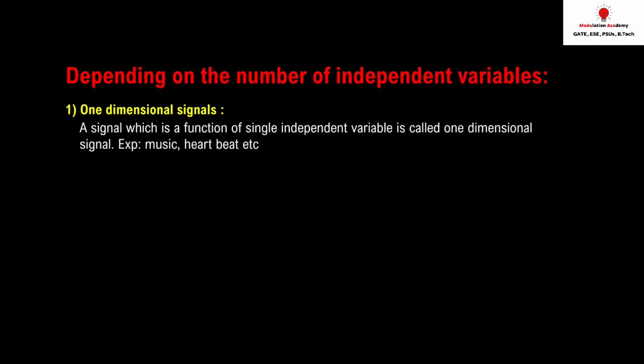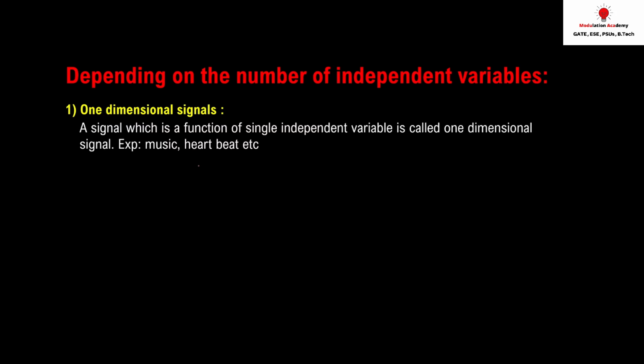Now let's see the next classification, depending on the number of independent variables. How many independent variables do we have within a signal? The first one is one dimensional. As its name says, it means the signal is created by only one independent variable. We have examples of music and heartbeat. The variable is only time. If the variable is only time, then it's a one dimensional signal.